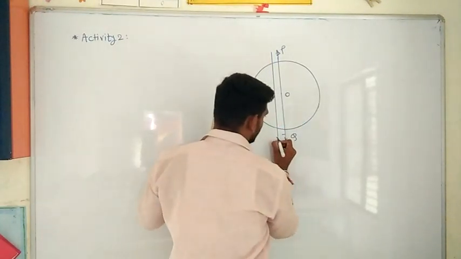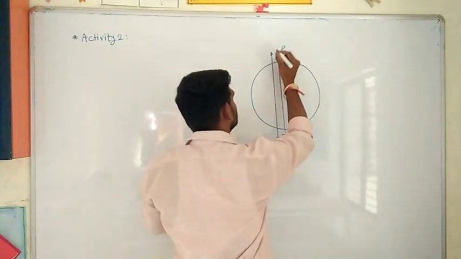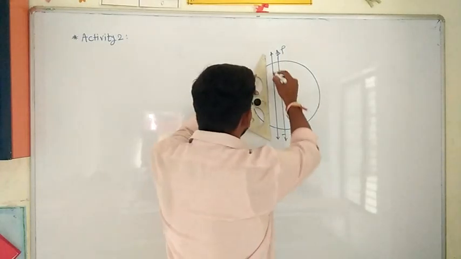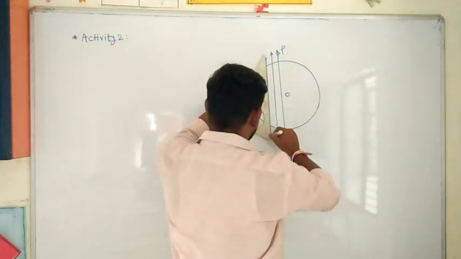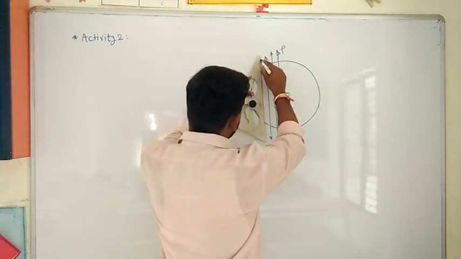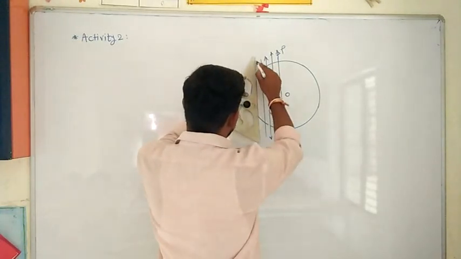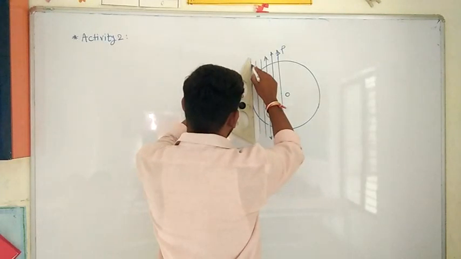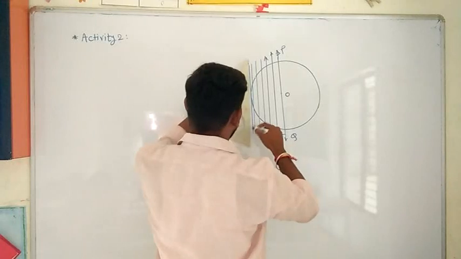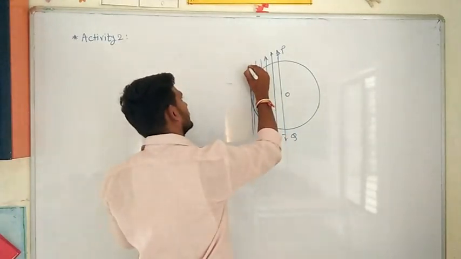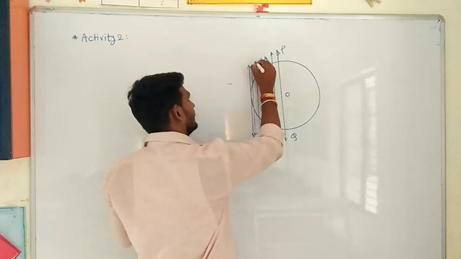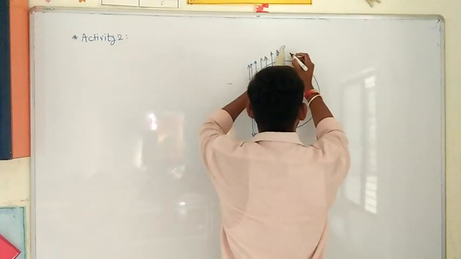I think everybody knows how to draw parallel lines. Again I will draw a parallel line to this one. The same number of lines we have to draw here, parallel lines. This is again parallel, again this one is parallel, and finally this line is parallel. Okay. Now observe this figure, and also I will draw towards the right hand side.